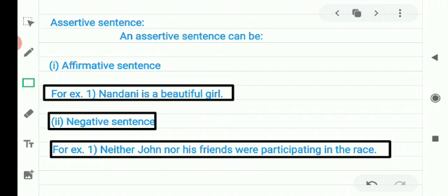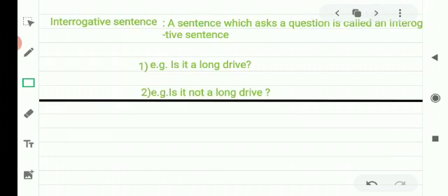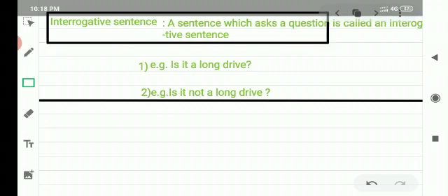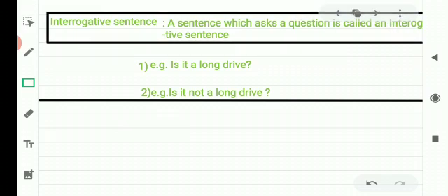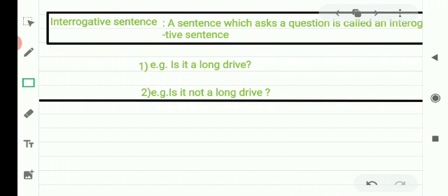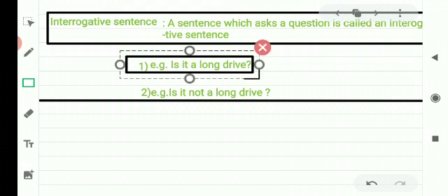Our second type is interrogative sentence. A sentence which asks a question is called an interrogative sentence. In interrogative sentence, some question is asked. For example, is it a long drive? What is your name? Where do you live? Is it hot today? When we ask question, this type of sentence is called the interrogative sentence.